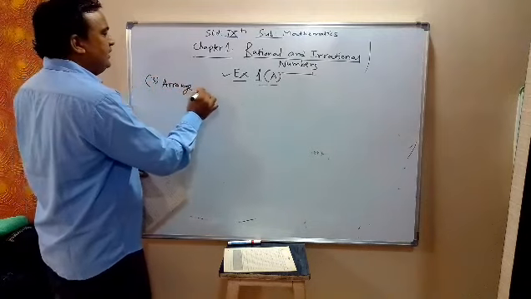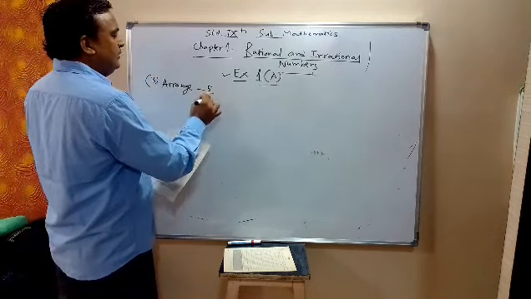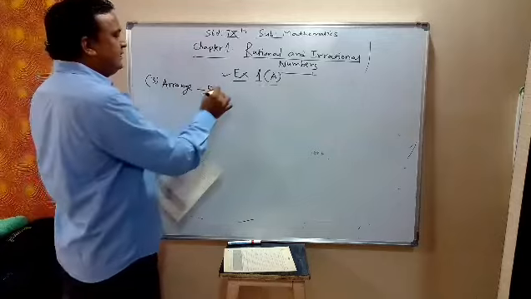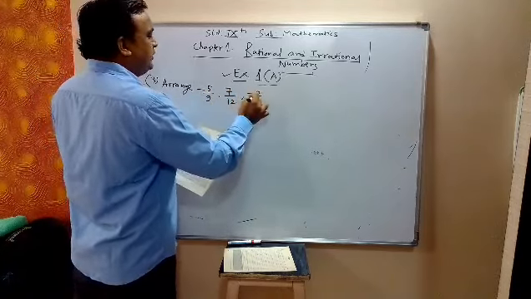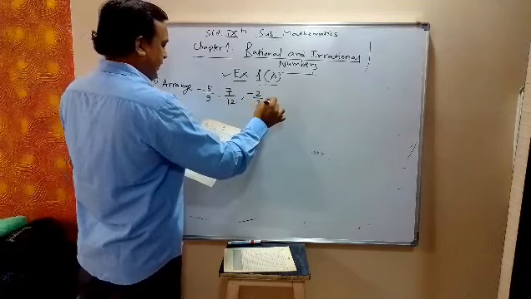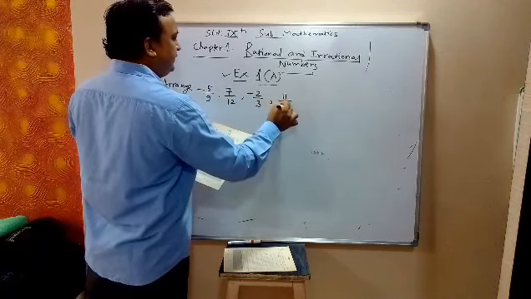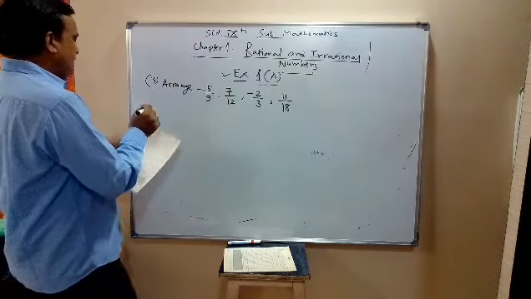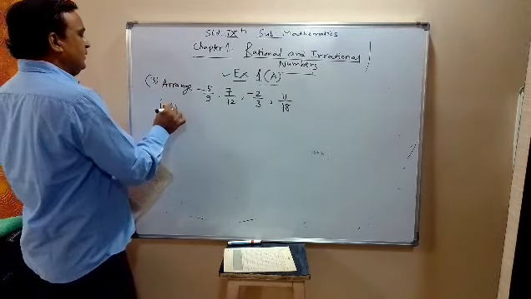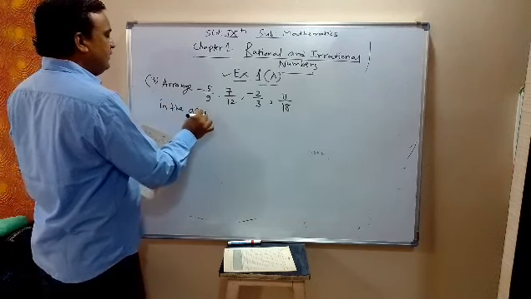Arrange -5/9, 7/12, -2/3, and 11/18 in the ascending order.